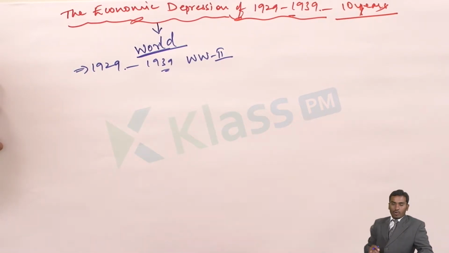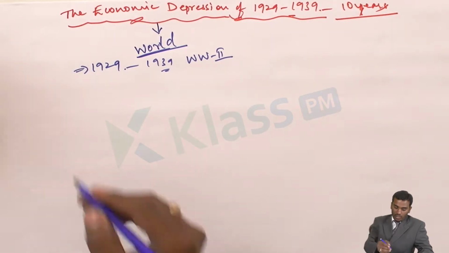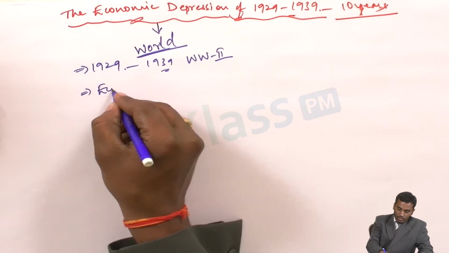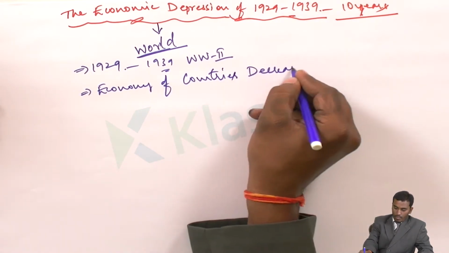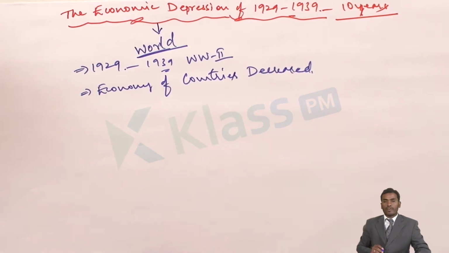Why do we call it depression? Because the economy of a country has declined. Not of one country, but almost all the countries in the world have declined. That means decreased. The economy of countries decreased. Because the economy of countries decreased, what happened? Because of this worldwide depression.